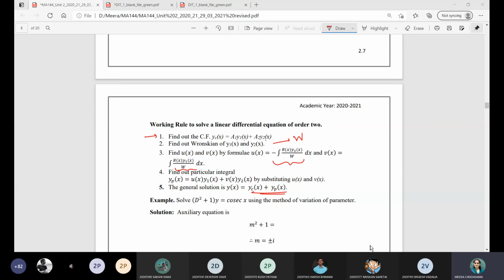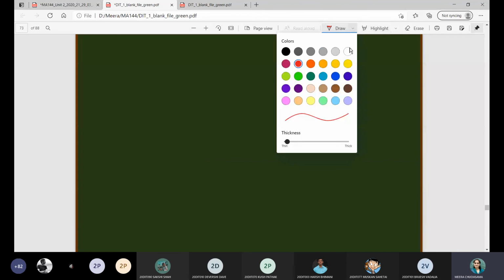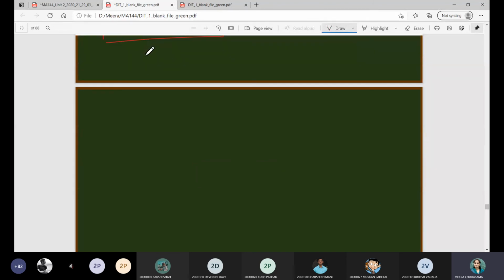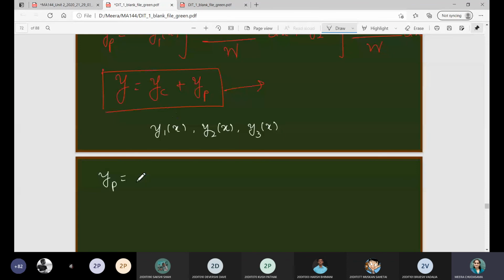Very good. If you are clear about the variation of parameter method, then tell me: suppose you are given a third order differential equation, what will the particular integral yp be in that case? Suppose you have already obtained y1 of x, y2 of x and y3 of x from the complementary function. So what will yp be in third order? y1 of x into integration, can I write it as u1 of x first?